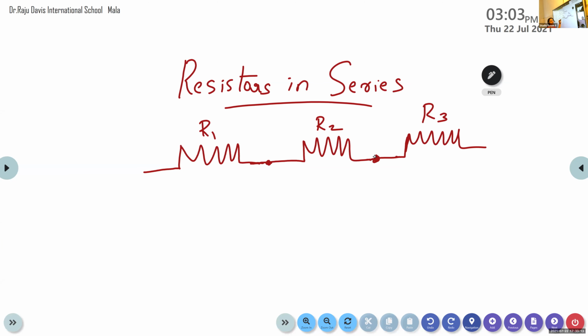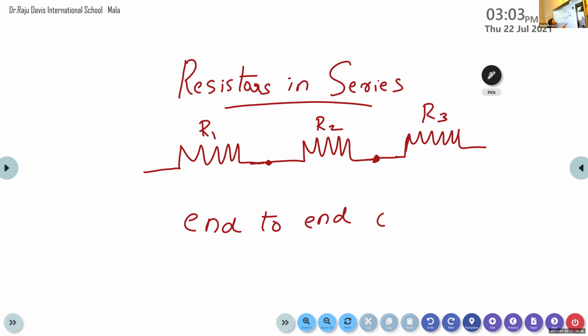Here we have different resistors with resistance values R1, R2 and R3. Then the end-to-end connection of resistors is called the series combination of resistors, or we can say resistors in series. So what is resistors in series?